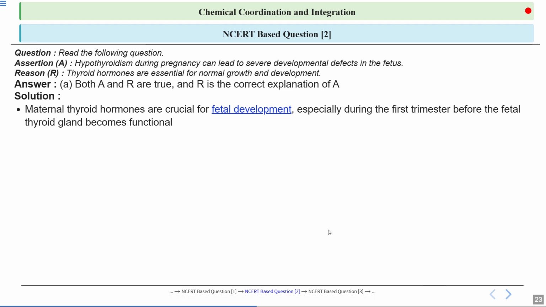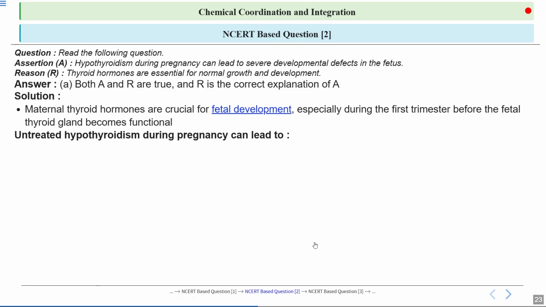So maternal thyroid hormones are essential for proper development of the fetus, especially during the first trimester when the fetal thyroid has not yet started working. These hormones help in the growth of the brain and nervous system of the baby, and a deficiency can lead to serious developmental issues. Since the fetus cannot produce its own thyroid hormones initially, the mother's thyroid function plays a key role in ensuring the baby's healthy development. So it is crucial for fetal development, especially during the first trimester before the fetal thyroid gland becomes functional.